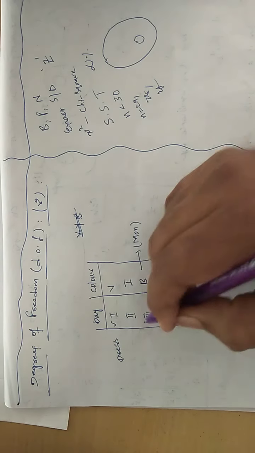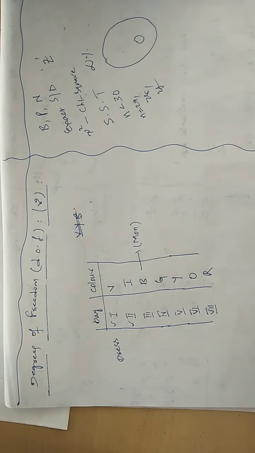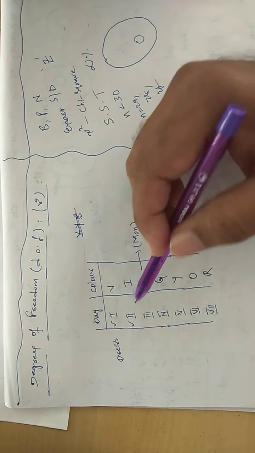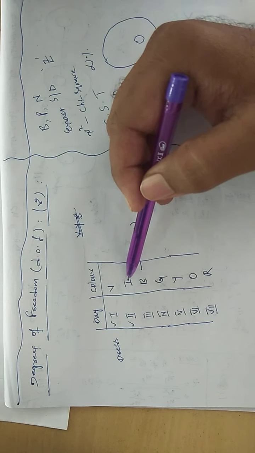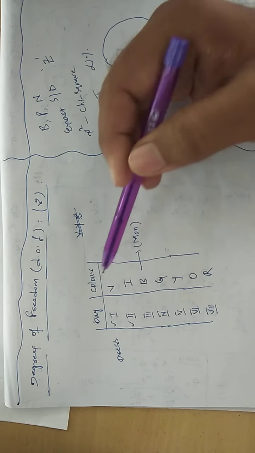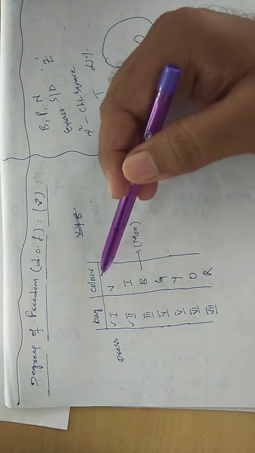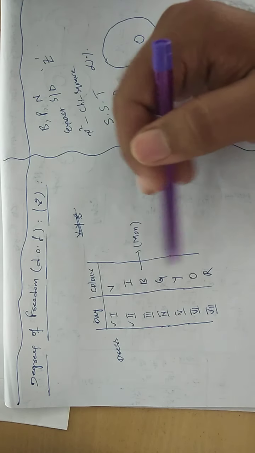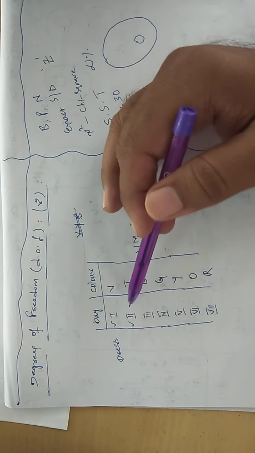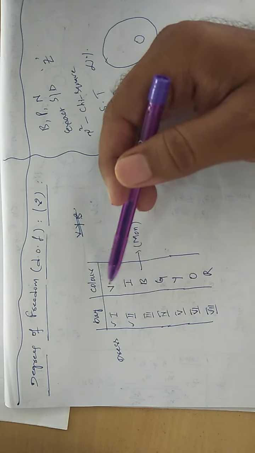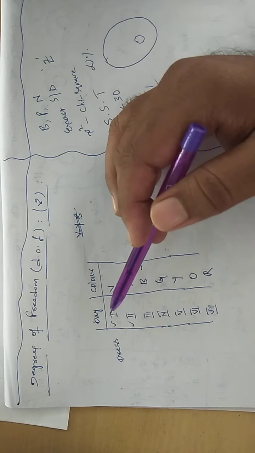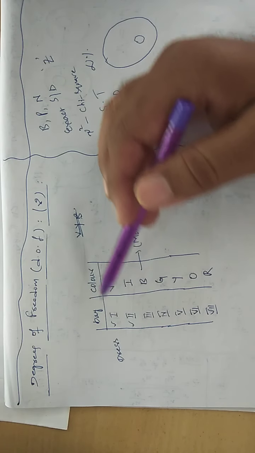Now come to the next day, the second day. To pick the second day dress, how many dresses are with you now? 1, 2, 3, 4, 5, 6. So 6 dresses are independently available to you to pick for the second day. That means you got more freedom. But if you take the first day, you got much more freedom.